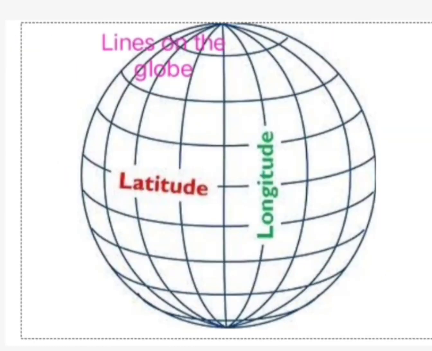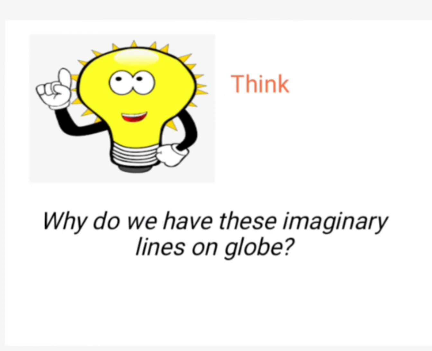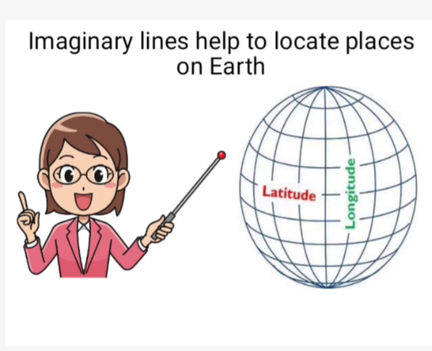Think children, why do we have these imaginary lines on a globe? Imaginary lines help to locate places on earth.